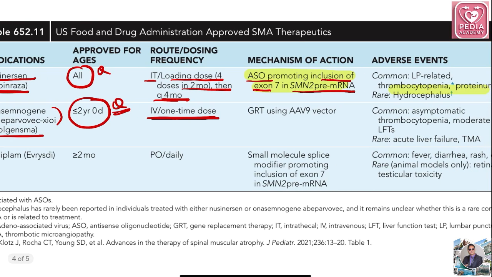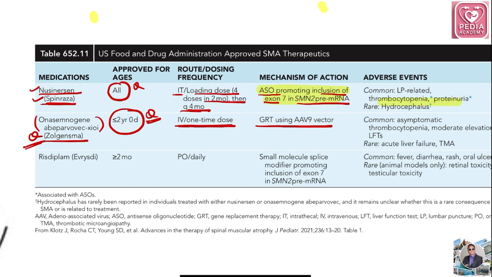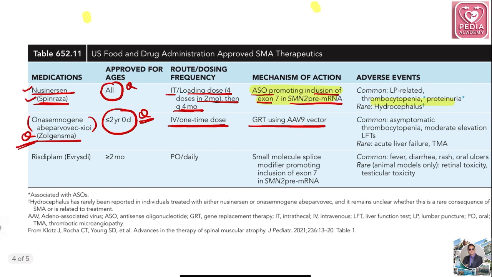And again, this is a previously asked question: GRT using AAV9 vector. So again, this is very important. GRT means gene replacement therapy. AAV means adeno-associated viral vector, and you have to use AAV9. So this mechanism was asked: which is the mechanism of Zolgensma? It is GRT using AAV9 vector, and the side effects are simple.